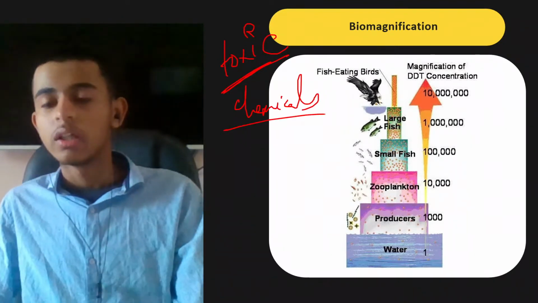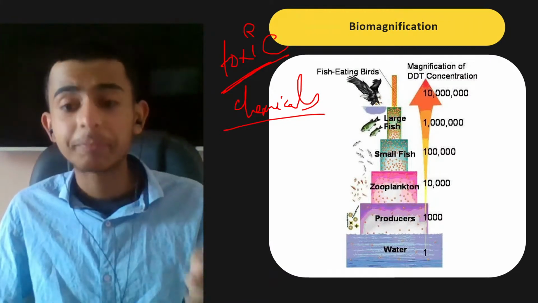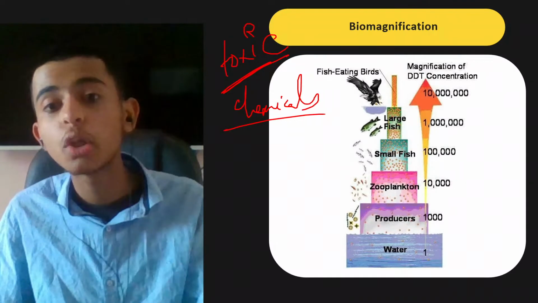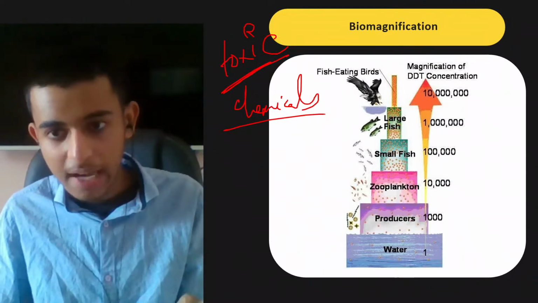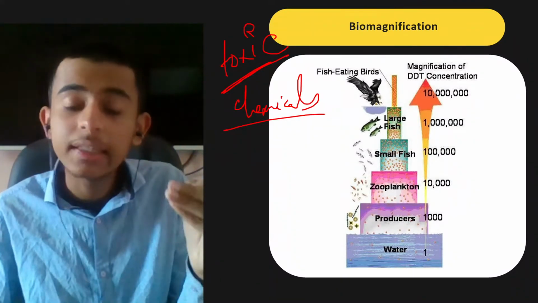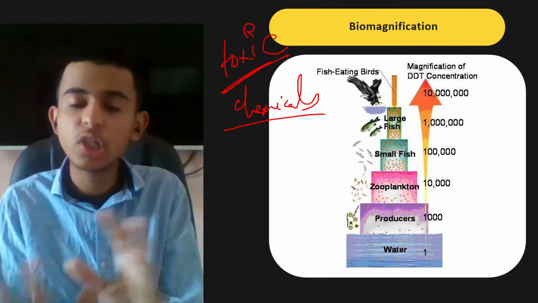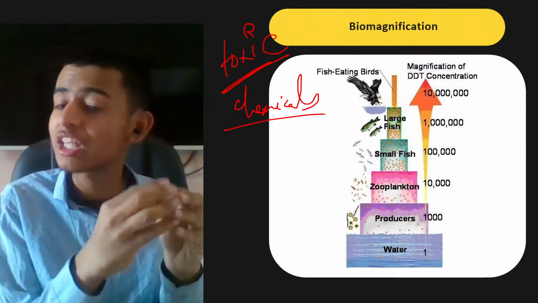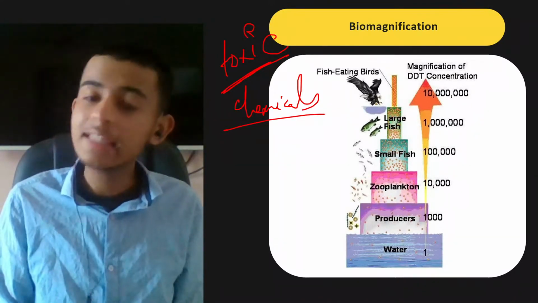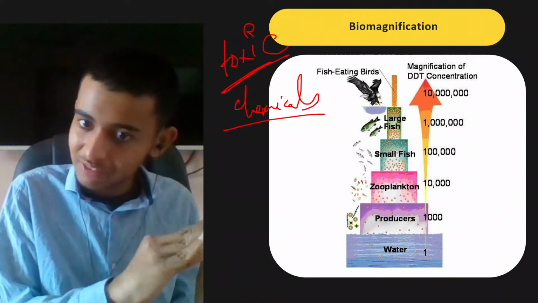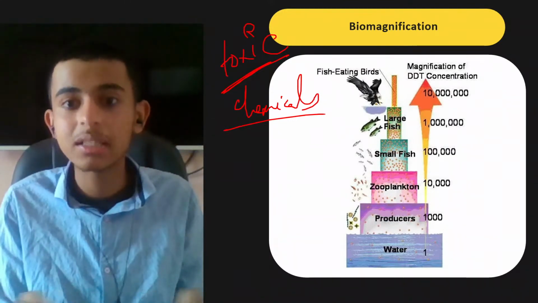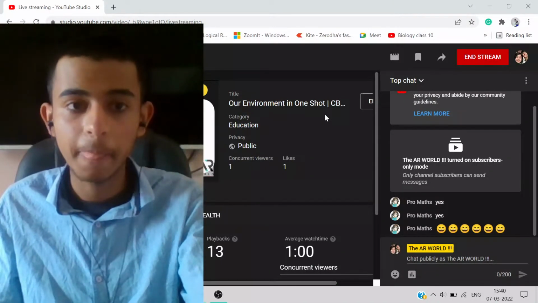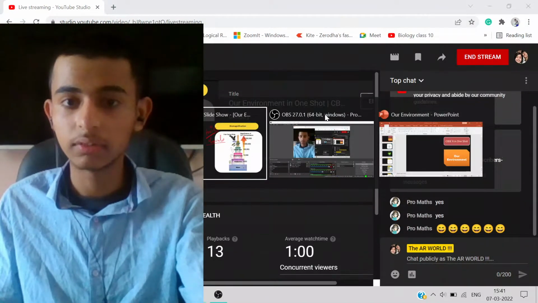At the end, they are chemicals, right? So what happens is that this concentration increases and increases and increases, the concentration of chemicals. Once I've added the chemicals in the next trophic level, the concentration of those chemicals is going to increase, because that chemical will be transferred to the next organism. So along with the chemical of the previous one and the chemical of that organism, it increases. Is that clear, everyone? Great.